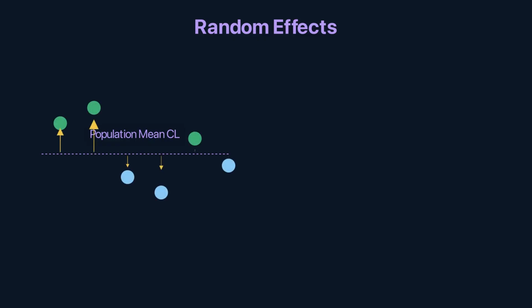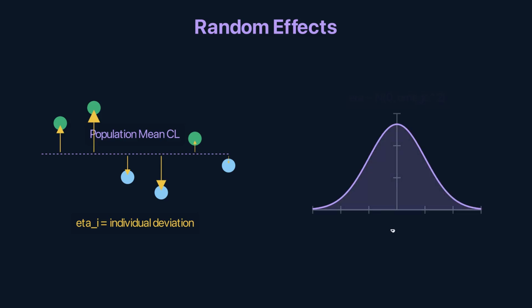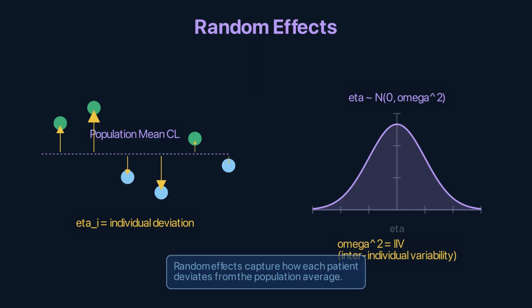Random effects capture individual deviations from the population average. Patient I has clearance 20% above typical, their personal metabolism is faster. Patient J has clearance 30% below, slower metabolism. These individual deviations are random effects, denoted eta. Eta is assumed to follow a normal distribution with mean 0 and variance omega squared. The variance omega squared is the inter-individual variability, the IIV reported in every PopPK table.